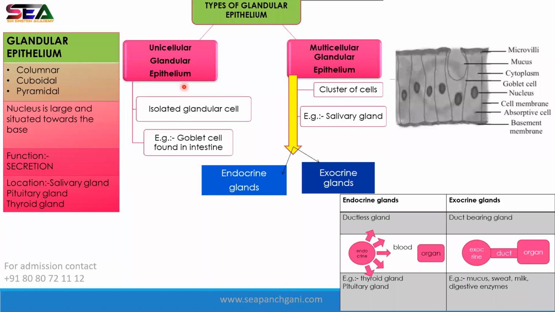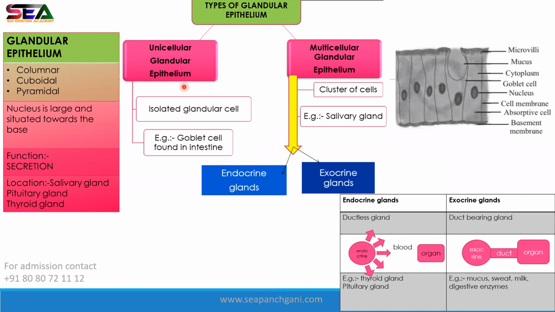What is the work of mucus? To be more precise, the goblet cell produces mucin.